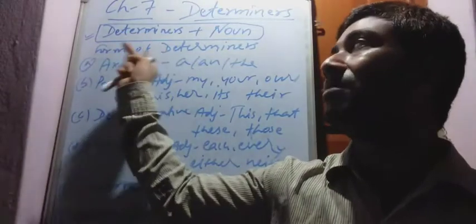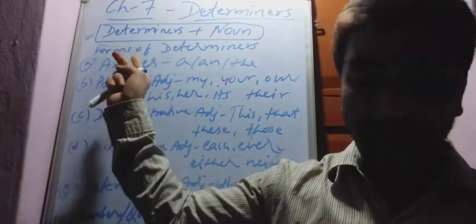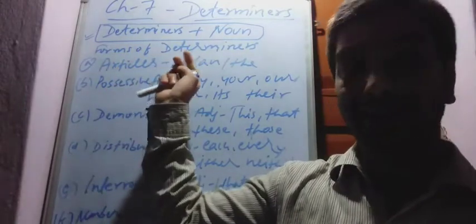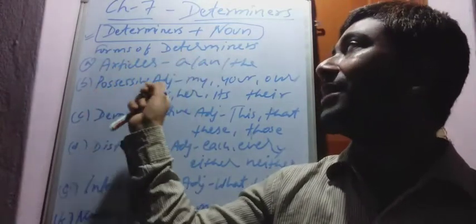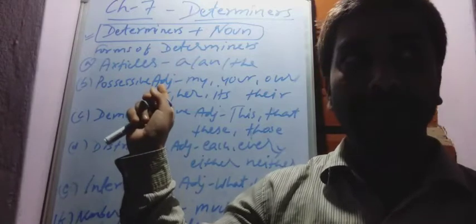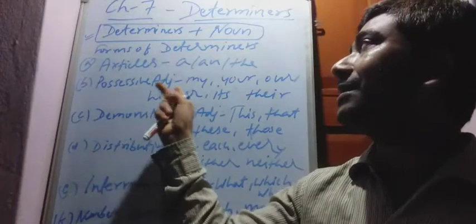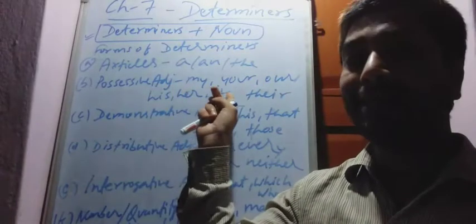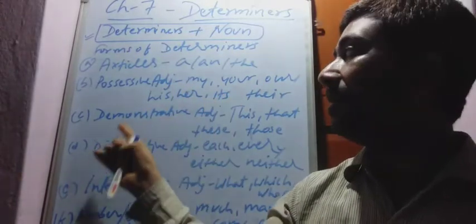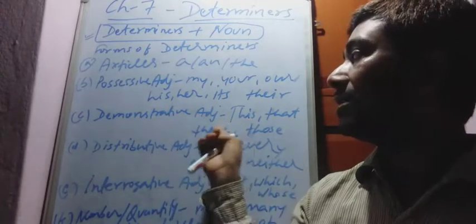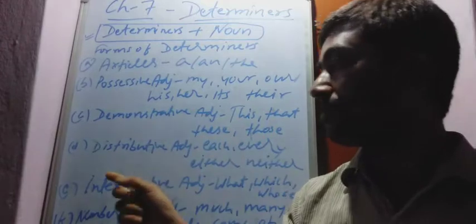Now the forms of determiners, meaning types. First one, articles: a, an and the are determiners. Possessive adjectives, a special type of adjective: my, your, our, his, her, its, their. These are determiners. Demonstrative adjectives: this, that, these, those. Determiners.